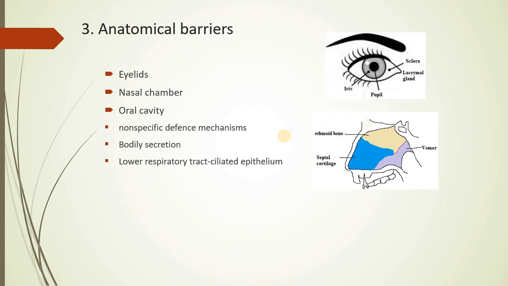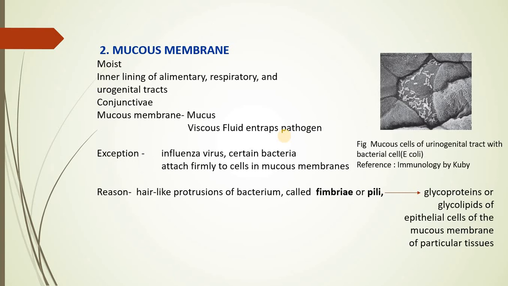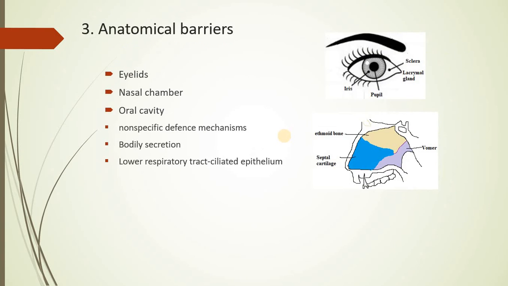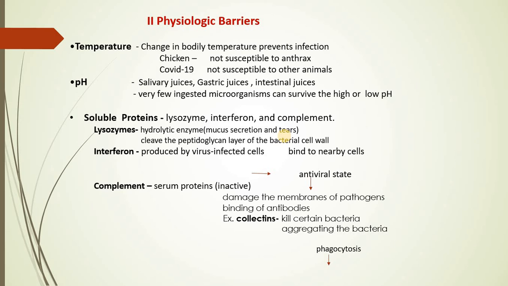So this forms the anatomical barriers. Now the next is physiological barrier. Now the physiological barrier includes temperature, pH and certain soluble proteins. Now how does temperature play an important role in imparting protection? The best example is of the chicken and the COVID-19.